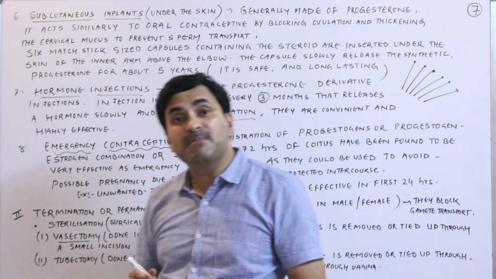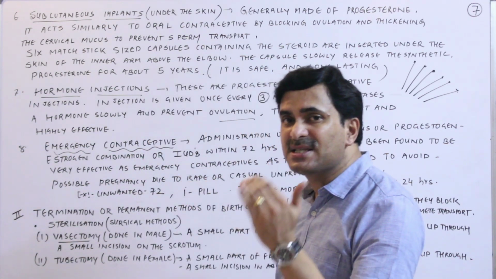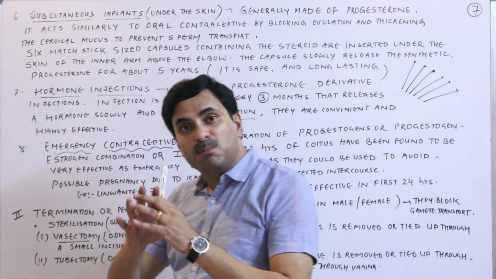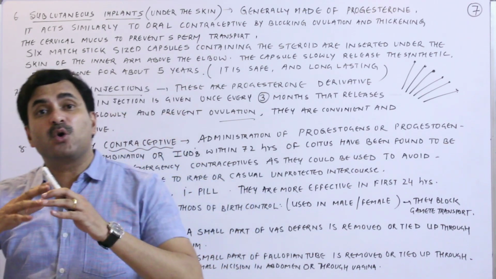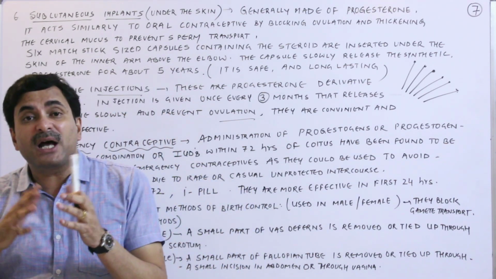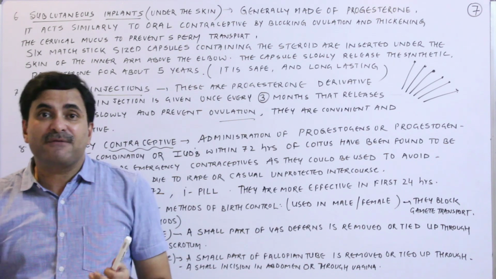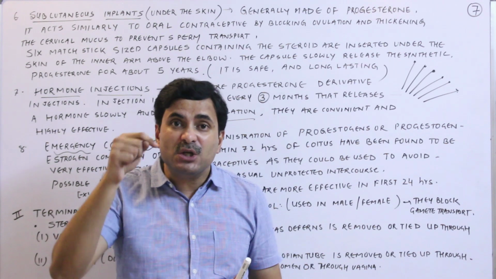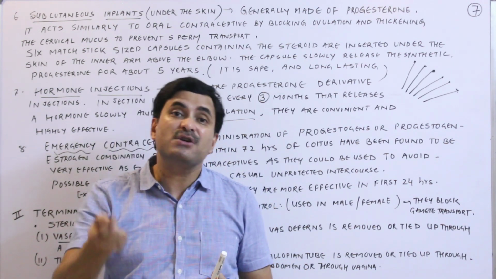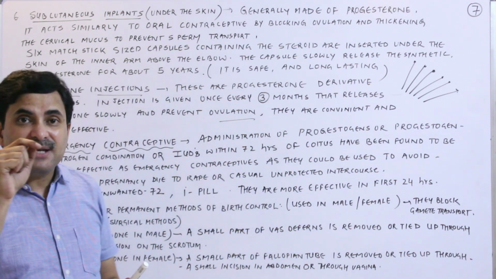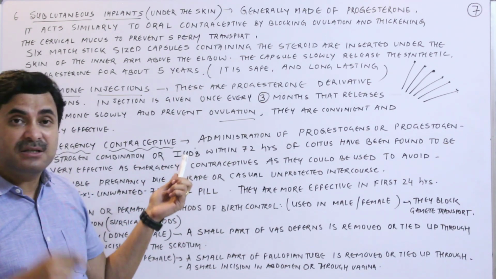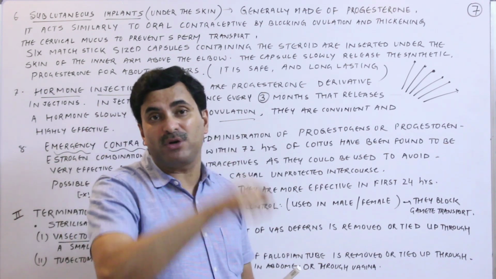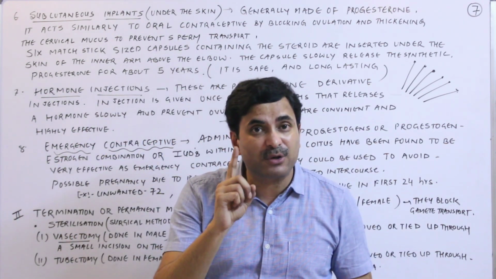When these emergency contraceptives are taken: suppose the condom is broken, or because of casual unprotected sex the female gets the semen of the male, and if she doesn't want the pregnancy, then the female can take these emergency contraceptives within 72 hours of the coitus.